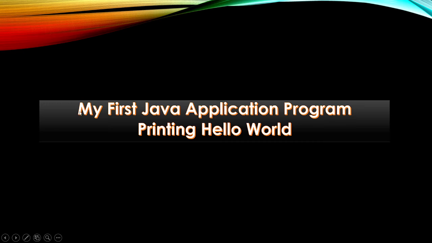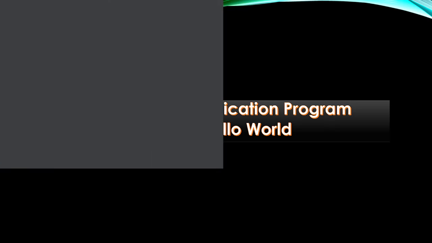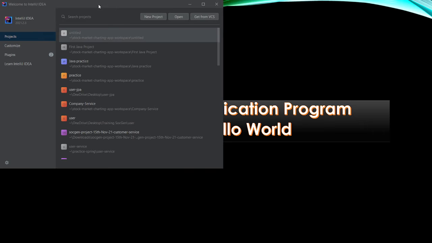Okay, so let's write a simple Java application, our first Java application, printing hello world. Let's open our editor. I'm using the IntelliJ IDE. You can also write in your own editor like Visual Studio, Eclipse, STS, anything.